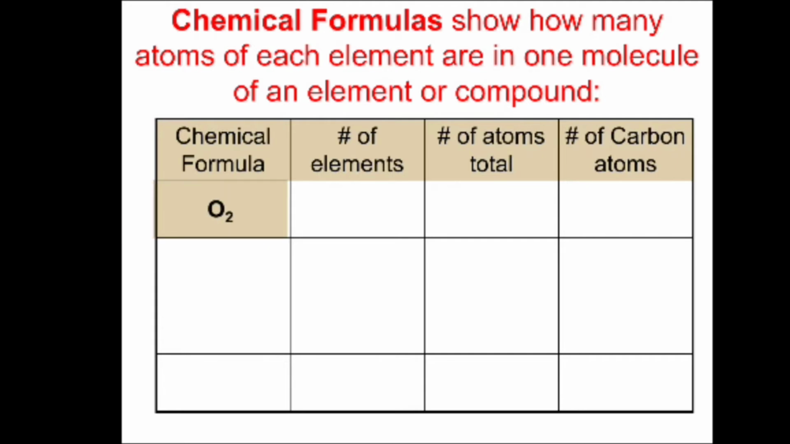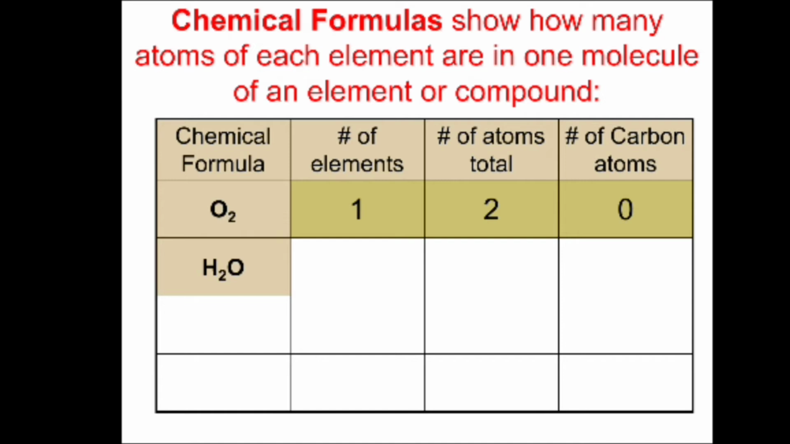In case the chemical formula is O2, here the number of elements will be 1 and the total number of atoms will be 2. Also, the total number of carbon atoms will be 0. And in case the chemical formula is H2O, here the number of elements will be 2, the total number of atoms will be 3 and the total number of carbon atoms will be 0.